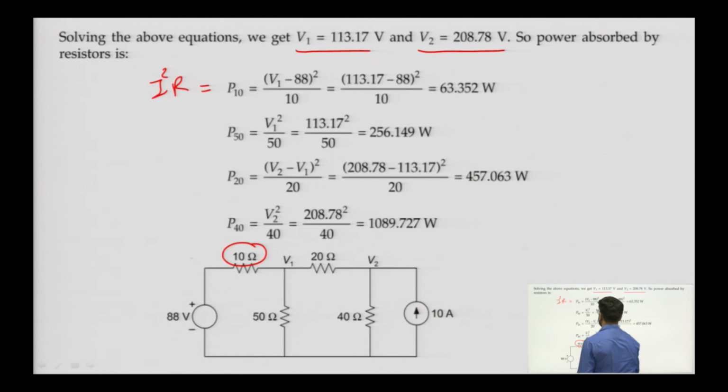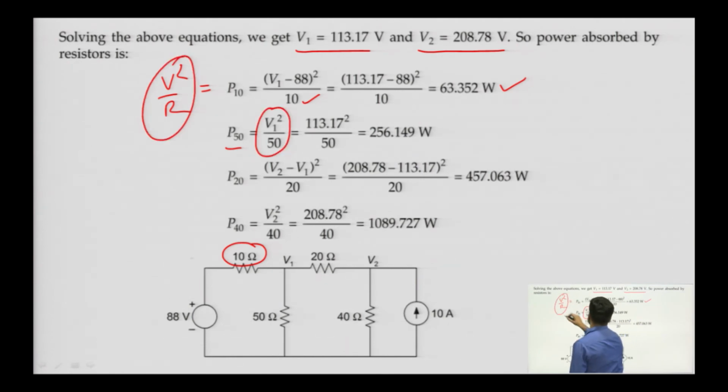So, power in the 10 ohm resistor will be equal to V square by R, that is (V1 minus 88) whole square divided by 10. We will get the value as 63.352 watt. Now, power at 50 ohm will again be V1 square by 50, the same formula, and it will be